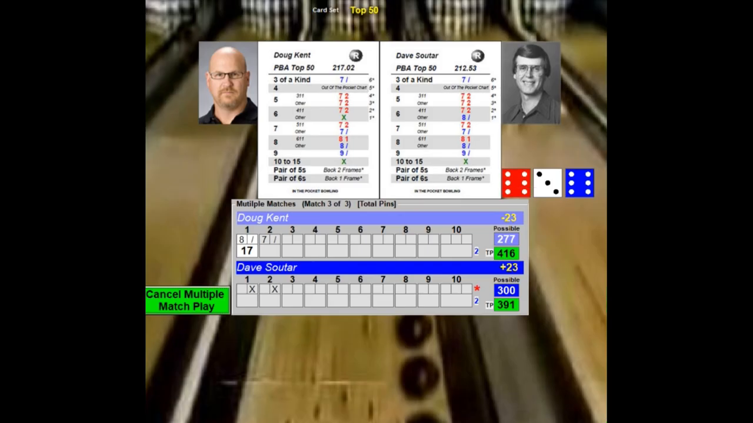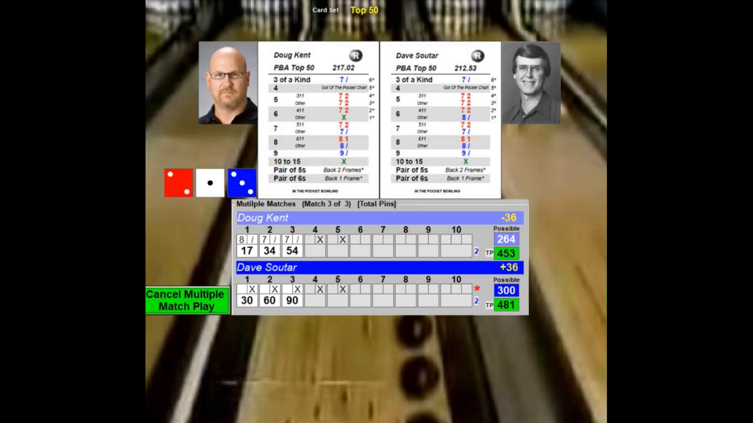He's catching up. Sultar throws a 3-5-2. That's 10. That's enough for a strike. Kent throws a 3-1-3. That's a 7 spare. On 4, he throws a 3-6-3. That's 12. That's a strike. Sultar throws a 6-4-5. That's a strike. On 5, he throws 2-6-3. That's 11. That's enough for a strike.